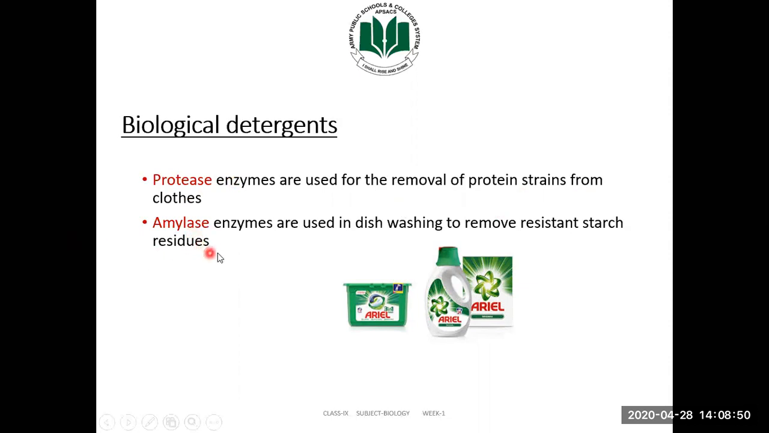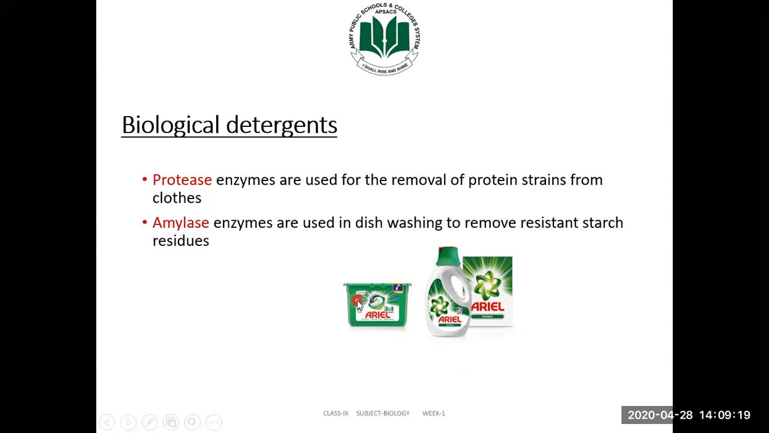Amylase is another enzyme which is used in the breakdown of starch, as you already know. These enzymes are used in dishwashing to remove the resistant starch residues in our food. Ariel is a very famous detergent which is also available in powder form and in liquid form, so that our clothes will be stain free after washing, and this will happen very quickly, because the main property of the enzyme is that it speeds up the chemical reaction.